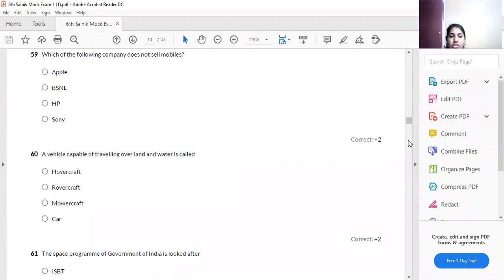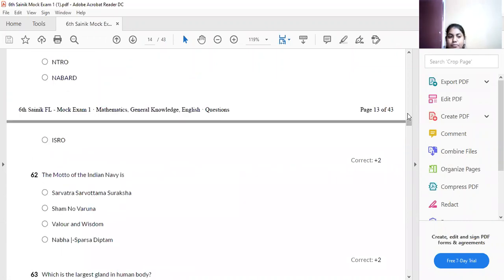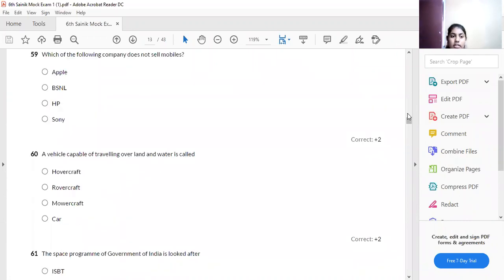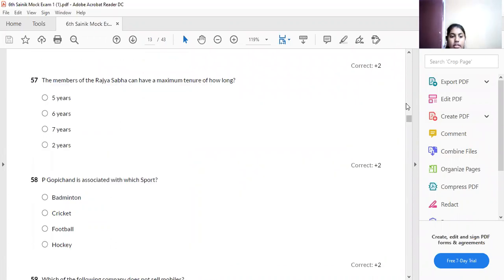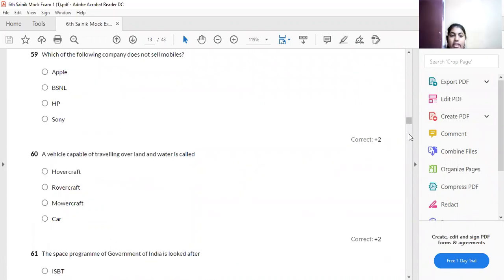Look at the next question. Which of the following companies does not manufacture mobiles? We have not learned anything in this. Who has manufactured mobiles, who has not? Hope you all, the present generation, use everything.